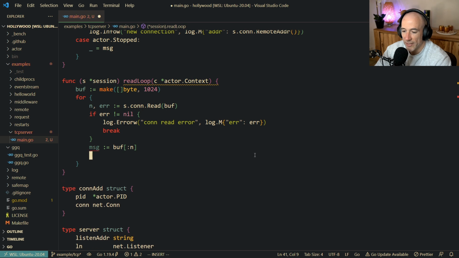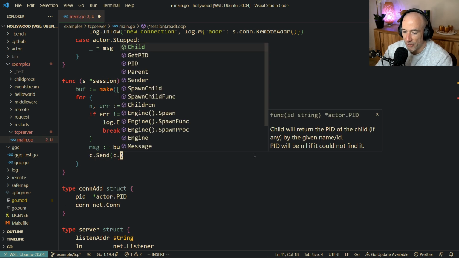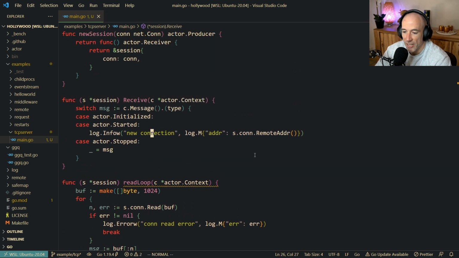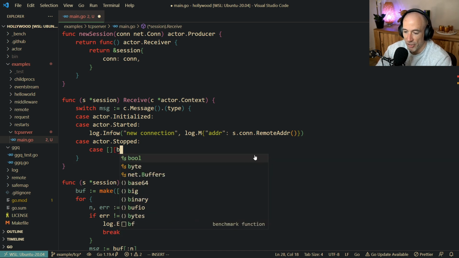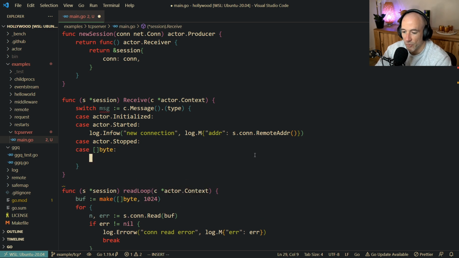So what we're gonna do instead, we do it again. We're gonna send to ourselves instead of the server. The session is gonna send to itself, and we're gonna send basically just a message, right? That's the only thing we're gonna do. So then we're gonna say here, instead of actor stopped, we're gonna say case byte, right? If we just receive some bytes, what we're gonna do here is we're gonna do scon write this message. If VS Code can please do normal. Yes. All right.